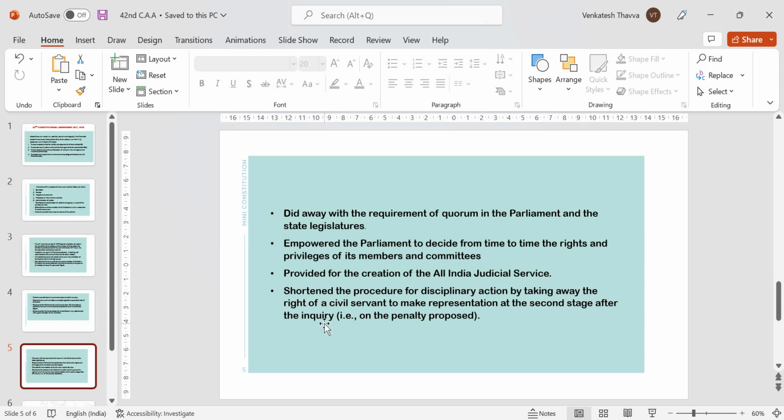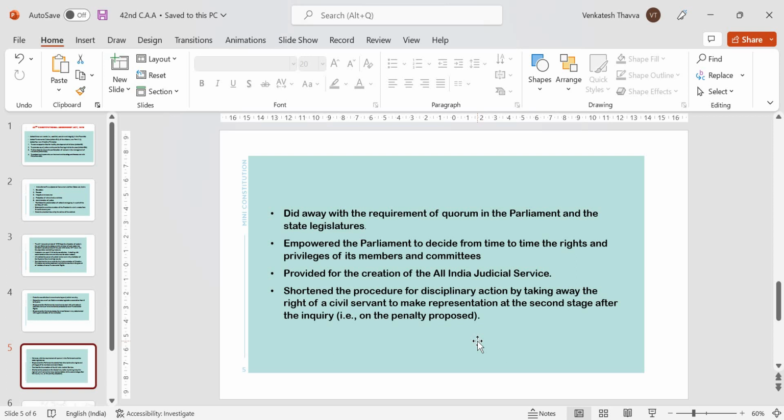Next one, empowered the parliament to decide from time to time the rights and privileges of its members and committees. Next one, provided for the creation of All India Judicial Service. Though the 42nd Constitution Amendment Act of 1976 made the provision for the creation of All India Judicial Service, no such law has been made so far. Next one, shortened the procedure for disciplinary action by taking away the right of civil servant to make representation at the second stage after the inquiry, that is on the penalty proposed.